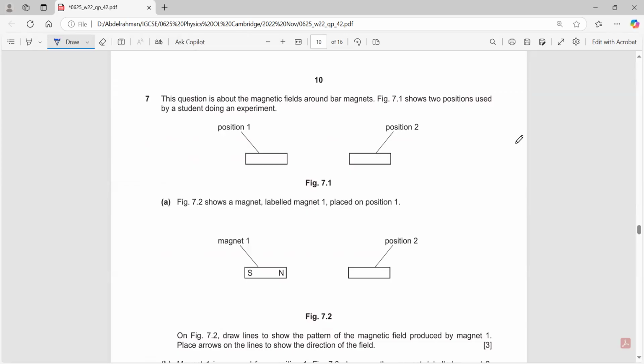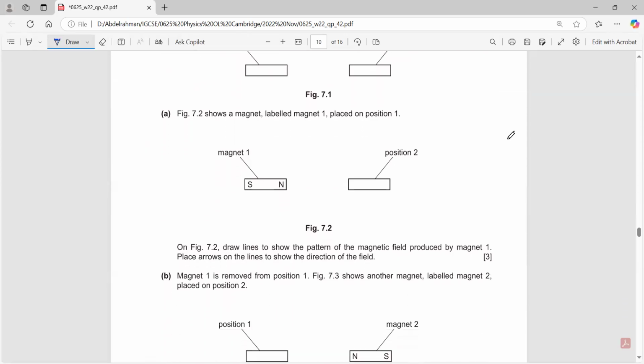You have the magnetic field around the bar magnet. Figure 7.2 shows a magnet labeled magnet 1 placed in position 1. Draw lines to show the pattern of the magnetic field produced by magnet 1. Place arrows on the lines to show the direction.